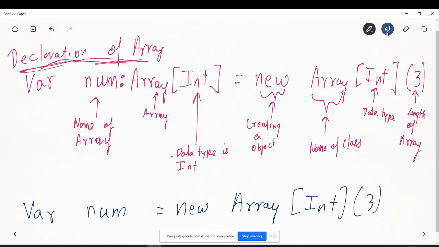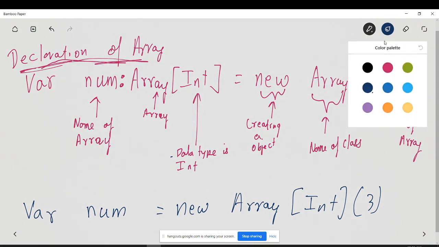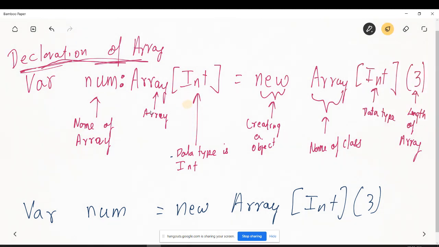The length of the array is 3. What I mean to say, by comparing with the above example, is that it is optional to write it over here, but sometimes you may require it, which we will see in an example. So this is how you declare an array.